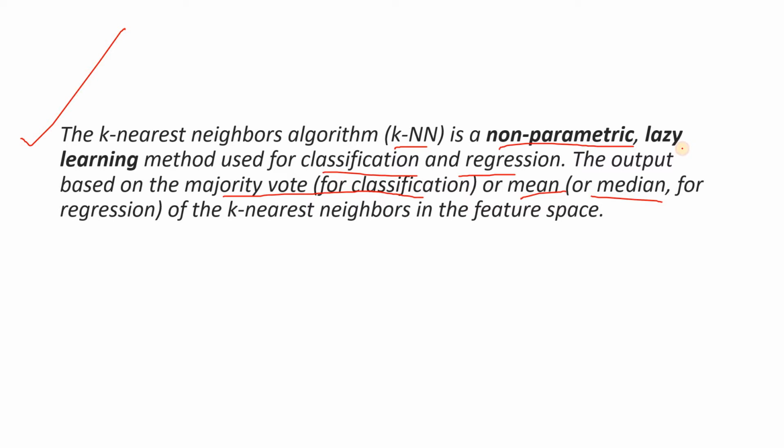Why is this called lazy learning? Because it never does any particular operation on the training data set. Whenever one new data point comes for prediction, either for classification or regression, then it starts the computation: it calculates the distance and takes the nearest k values and so on. So basically, for creating the model, the training time is very little, but for testing it takes huge time. All these things I have discussed. So this is why it is called a lazy learner.